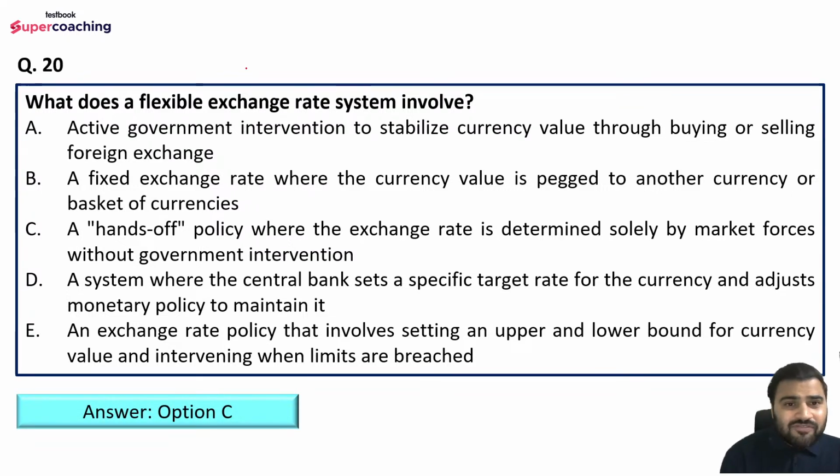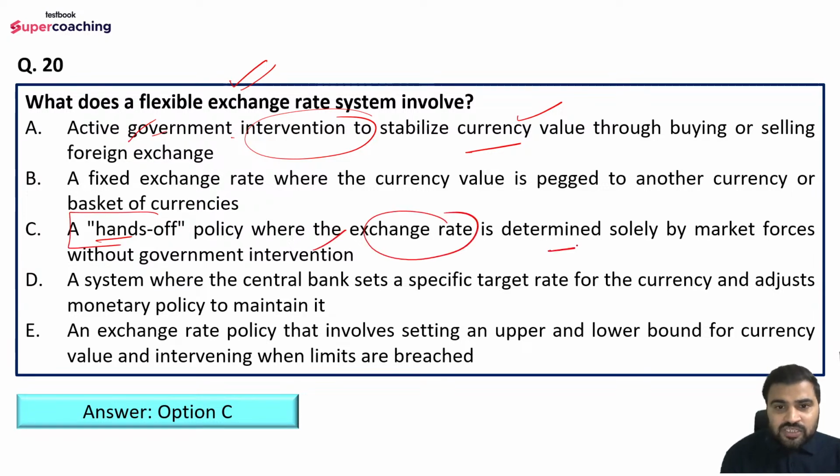We are talking about the flexible exchange rate, not the fixed exchange rate, right? Option number A, active government intervention to stabilize currency value through buying or selling, is a fixed exchange rate, which we have already discussed. Now we are talking about option number C, that is a hands-off approach, where the exchange rate is determined solely by market forces without government intervention.